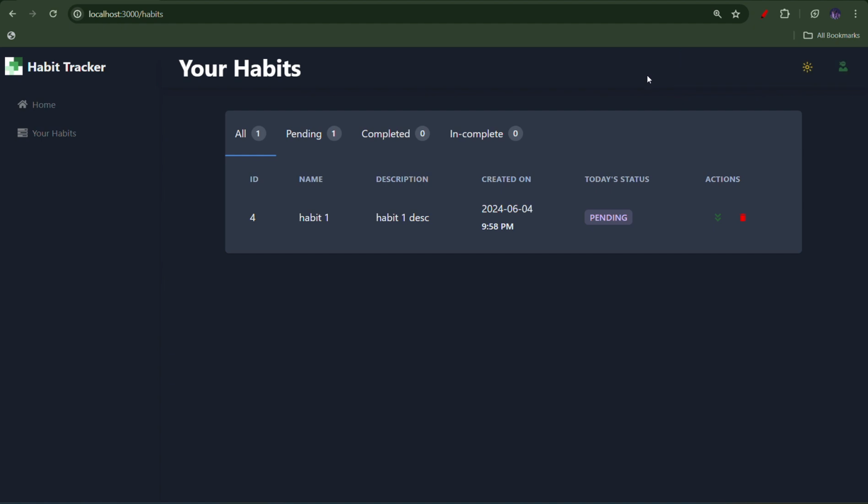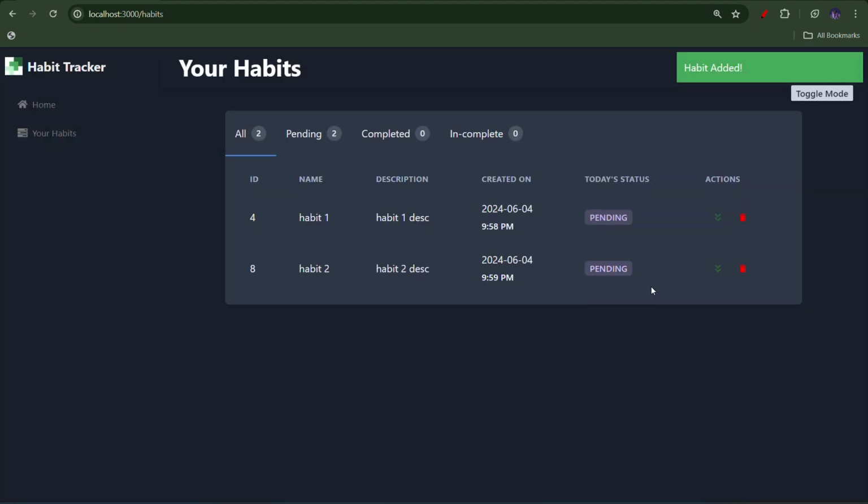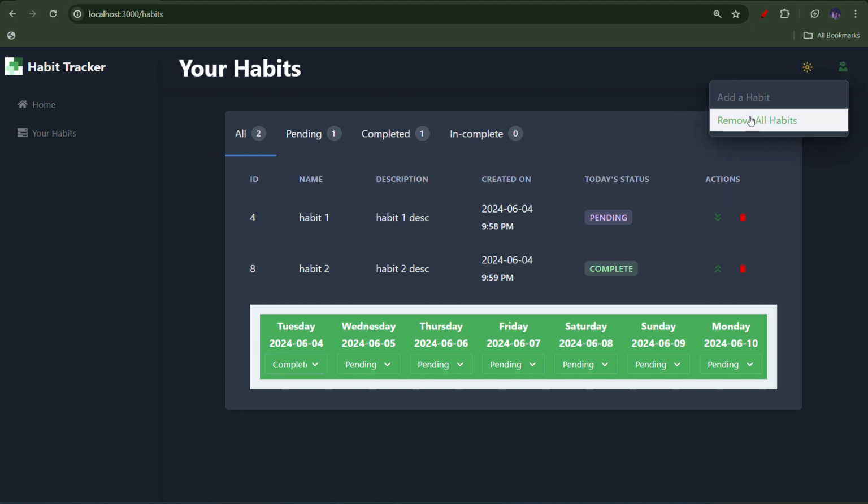It will take some time to disappear. So I have now added two habits. If I click on remove all habits, then it will remove all the habits that were created by the user.